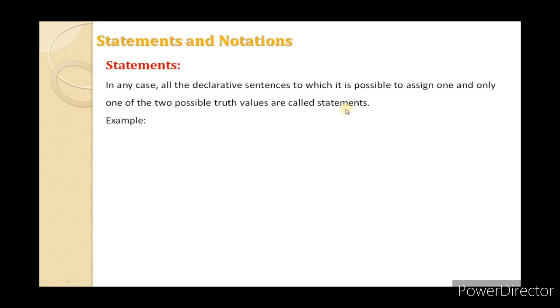We'll take some examples. The first example is: India is a country. It is one sentence, but to this sentence we can assign a truth value, that it is true or it is false. India is a country, this truth value is true. That's why it is a statement, meaning it has a truth value, true.